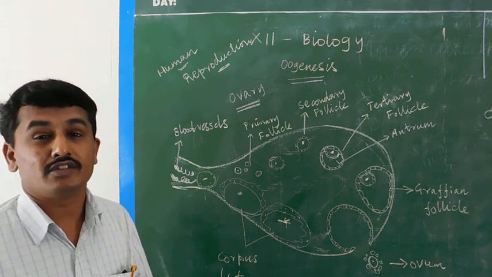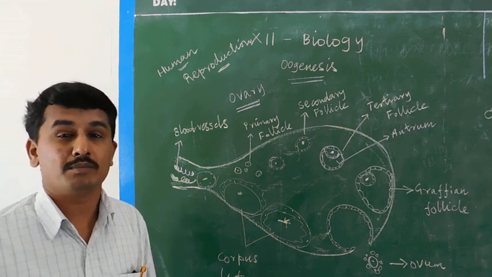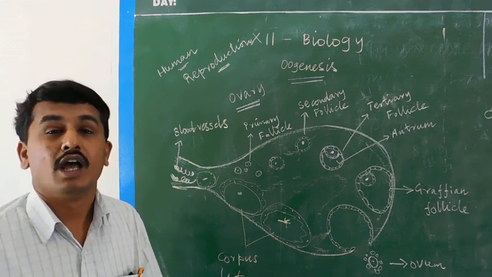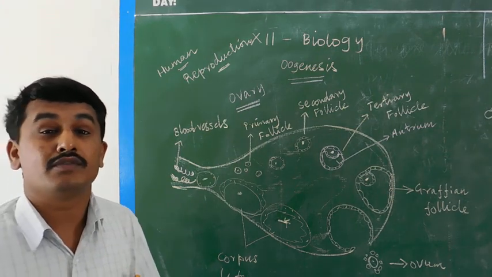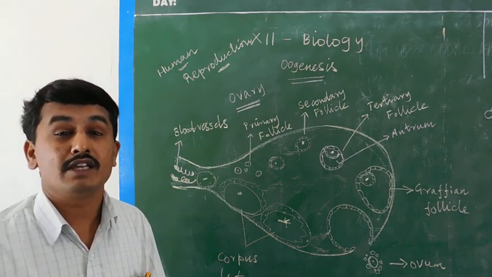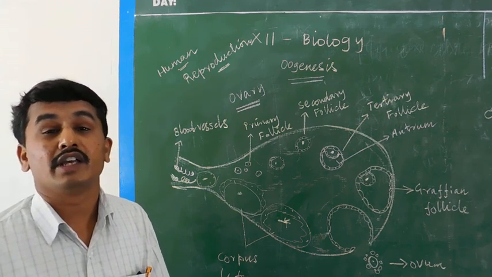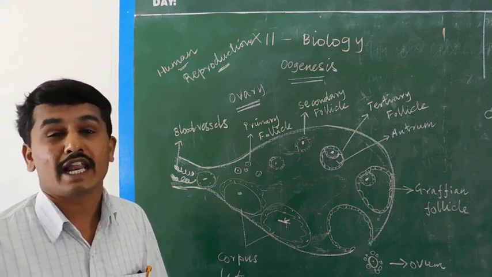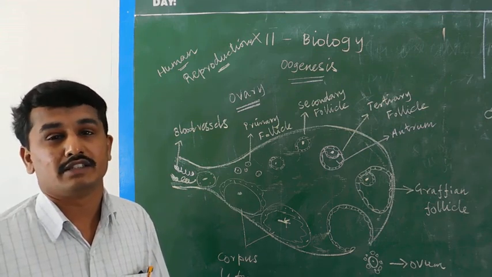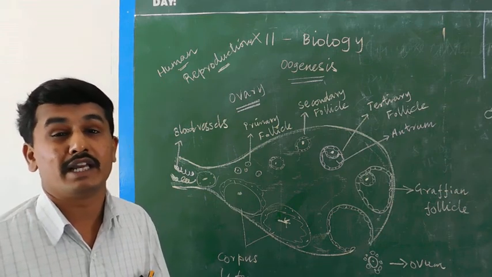But in oogenesis, the formation and development of the ovum, the development of primary and secondary oocytes, actually occurs before the birth of the female. Normally the gestation time is 9 months in human beings. During this time, fertilization occurs, the fusion of male and female gametes.